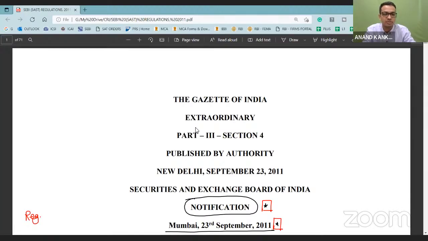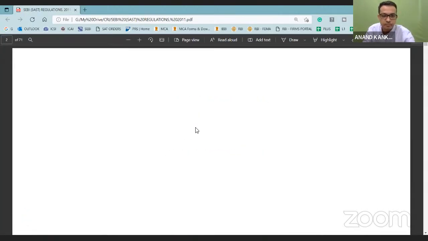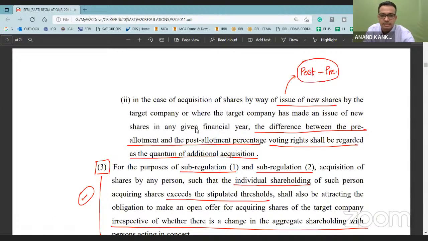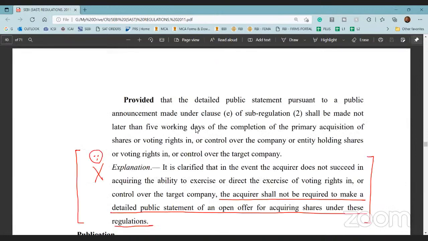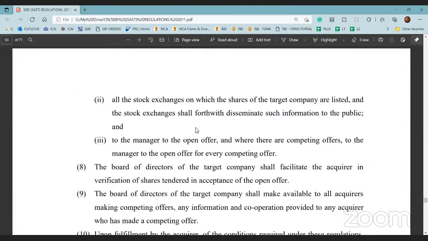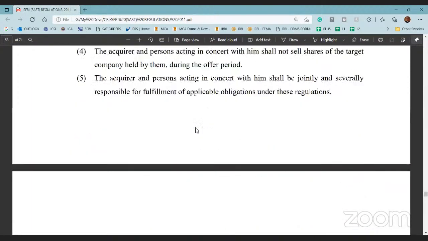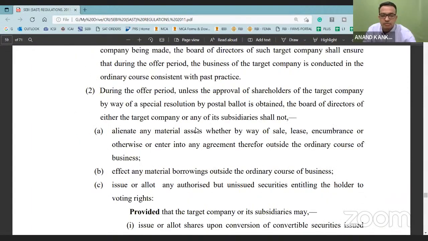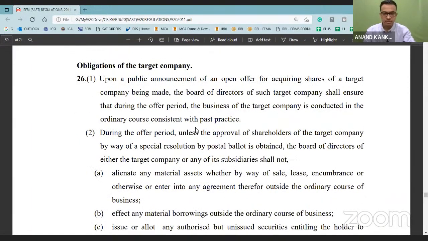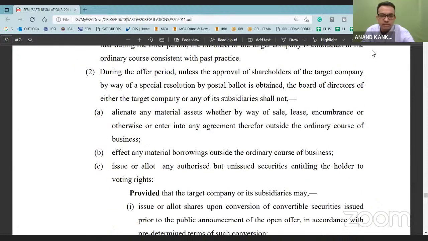Towards your doubt, Asta, your first doubt is about Regulation 26, correct? Yes, sir. Okay. Which is the sub-regulation that you mentioned? Sub-regulation 2.c. This one? Yes, sir.